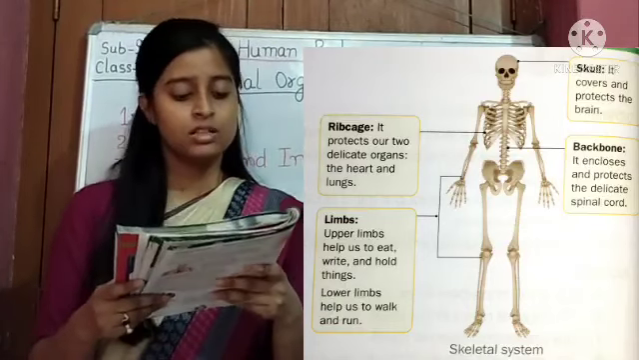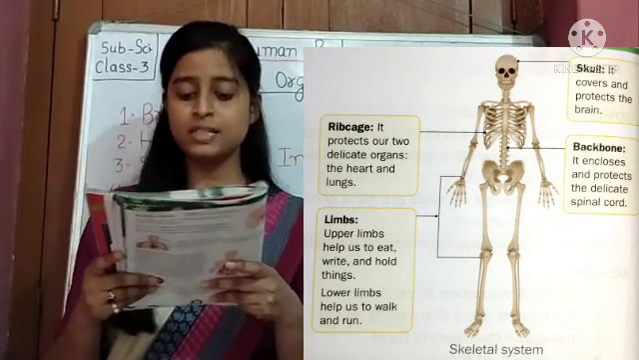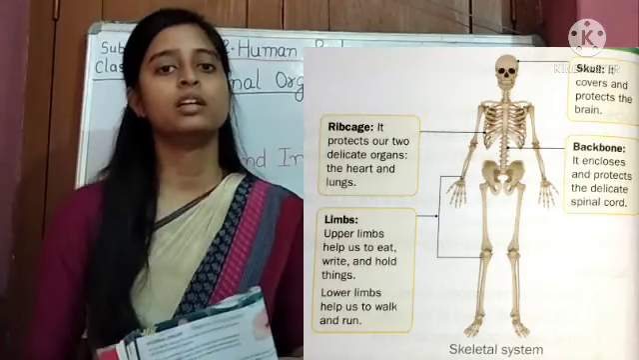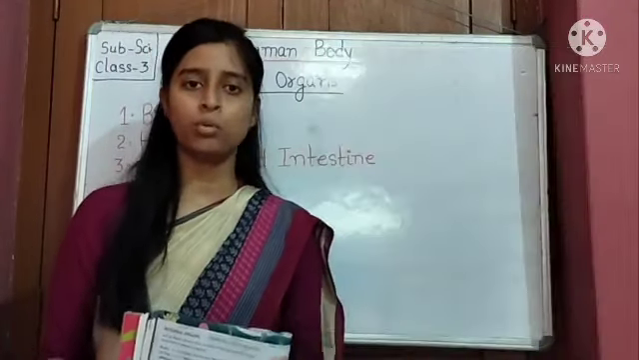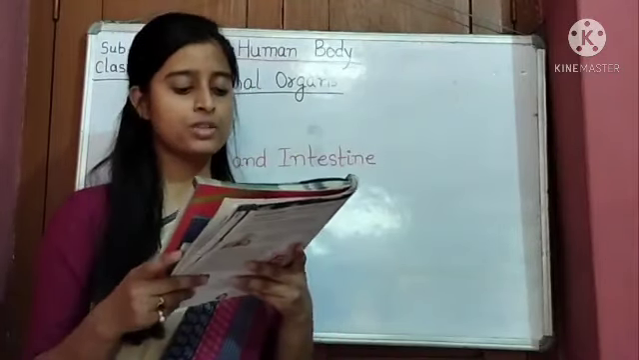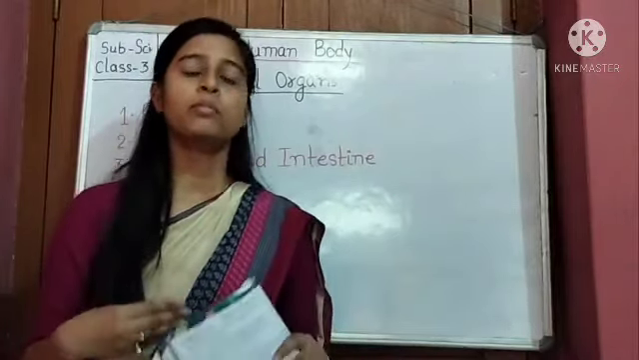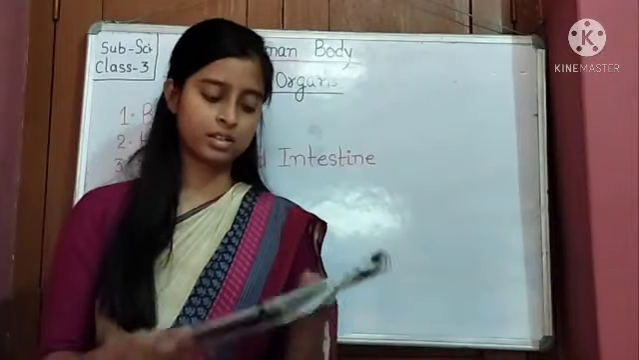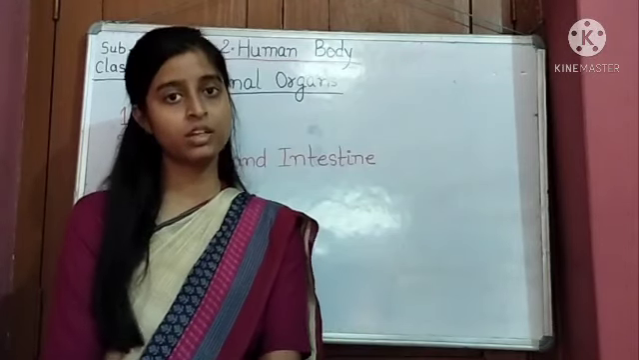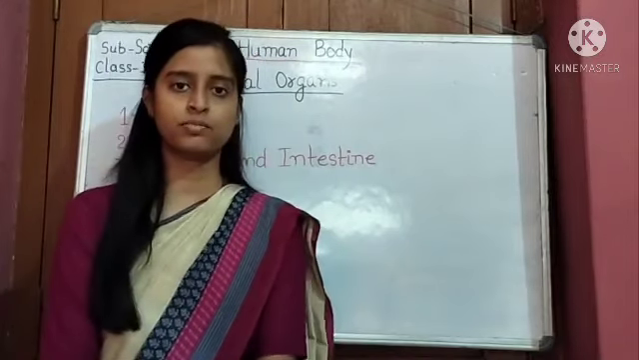Now, some important points. At birth, an infant's body is made up of around 300 bones. Some bones fuse together as we grow up. As we grow, from time to time, some bones fuse together. Because of this, an adult has only 206 bones.